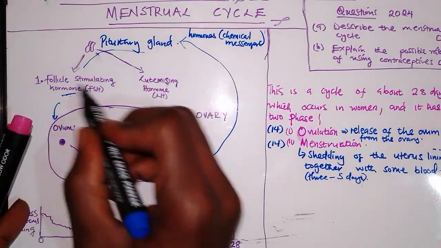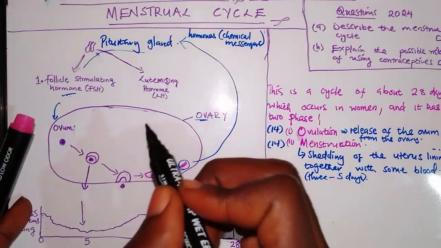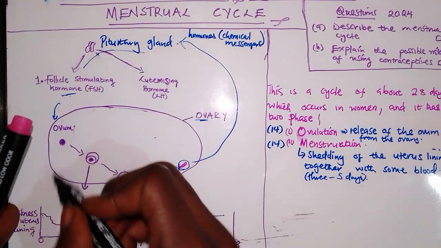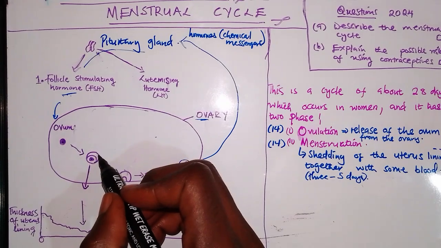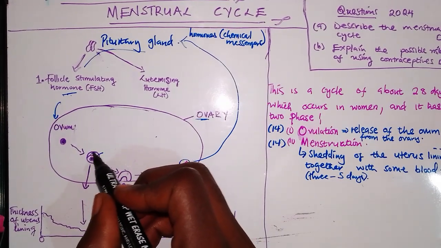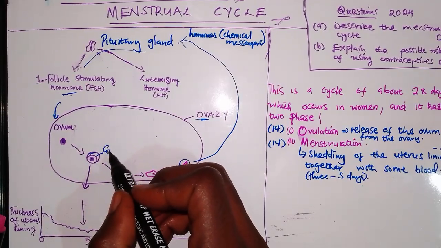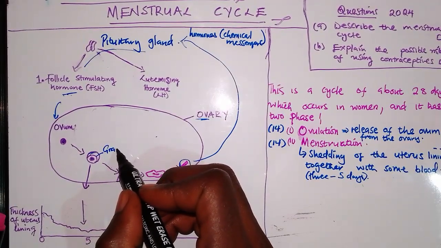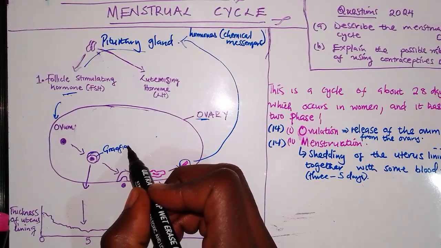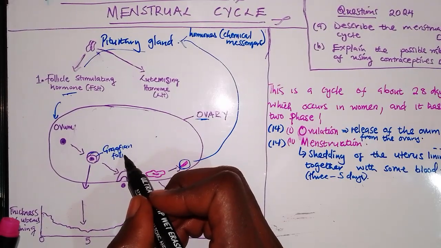Then this hormone acts on the ovary, so that the ovary causes the ovum to ripen and causes the development of this structure, which is known as the Graafian follicle.